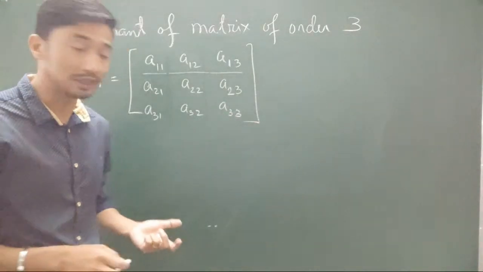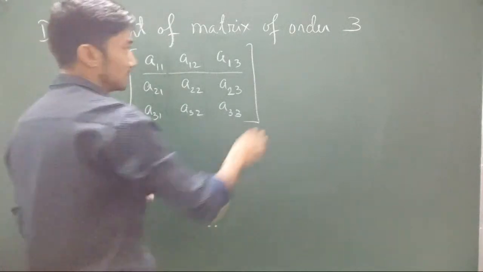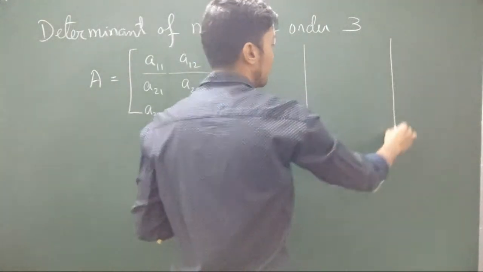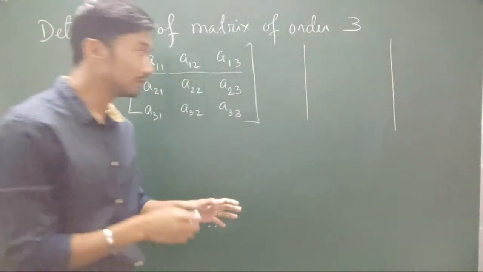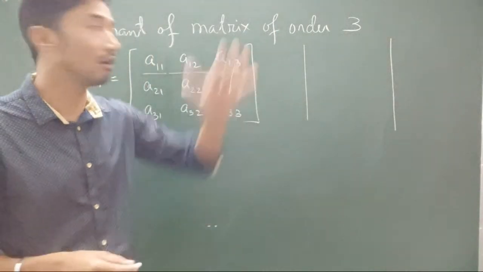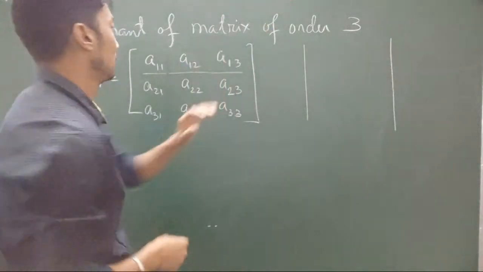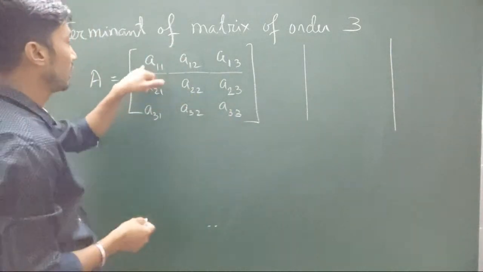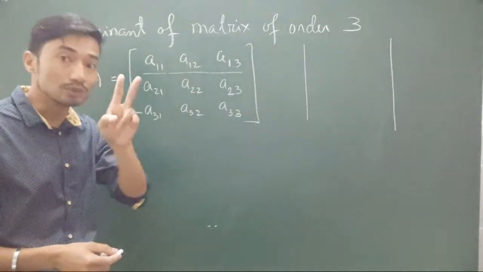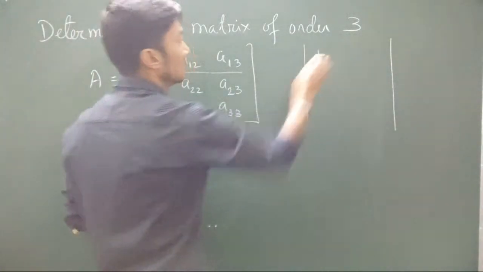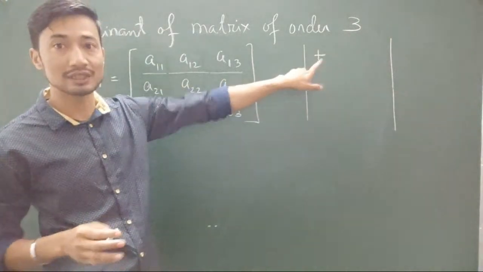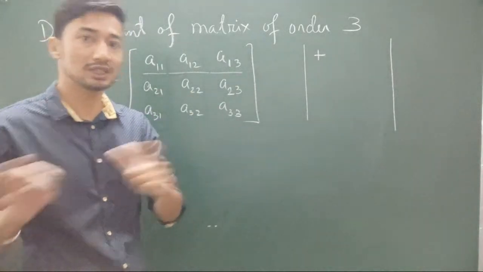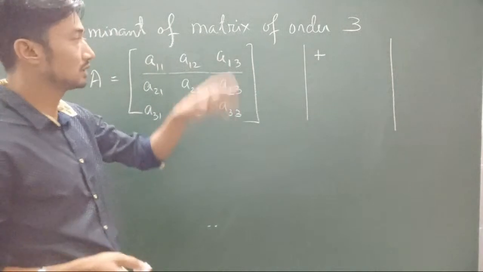Now see, before we find the determinant, this is what we will do. You can just note determinants, I'll write it in box brackets, 3 by 3 matrix. So this is a trick. Today I'm going to give you another trick on how to calculate the value of the determinant along any row and any column. Listen, easiest and simplest way, you are never going to forget. A11: 1 plus 1 is 2, an even number. Even means positive, odd means negative. So 1 plus 1 is even, so that's plus.